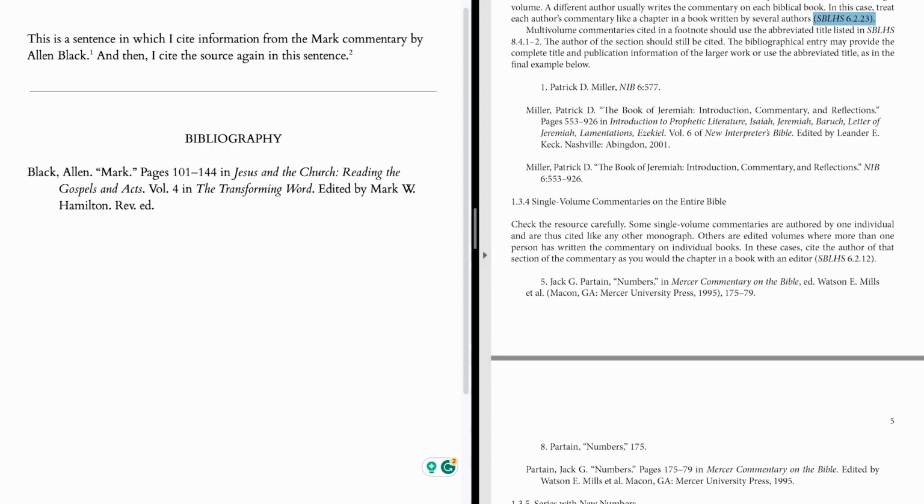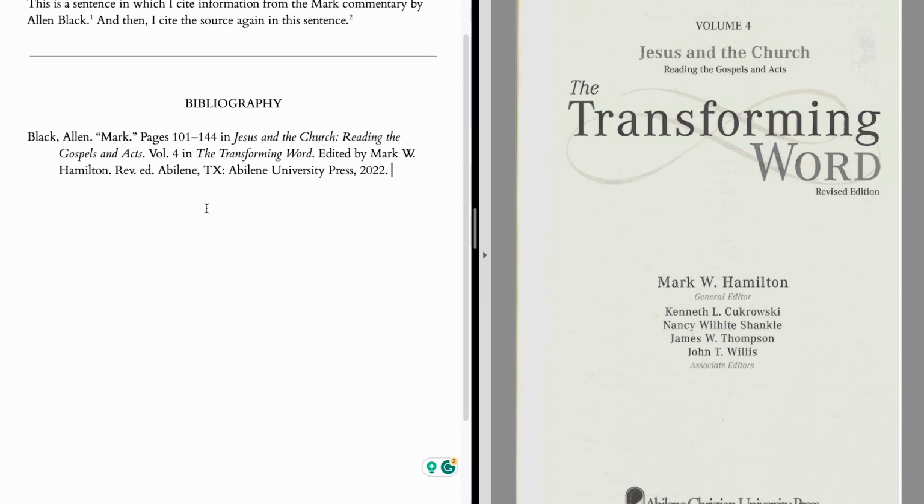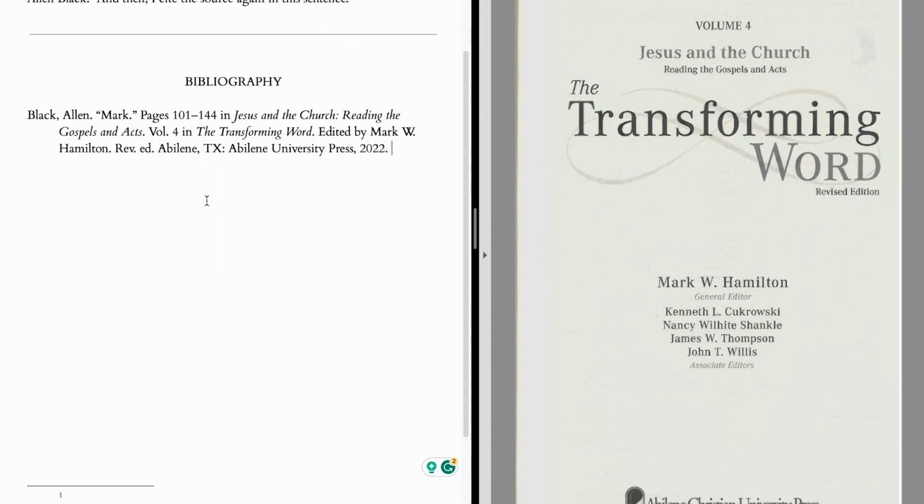So the last thing that we need after this is our publication information, the information about the publisher. And now we've got our entry, properly formatted in terms of what it should look like in the bibliography. So a lot of information there, a little bit complex, but it does follow some rules that make some sense.